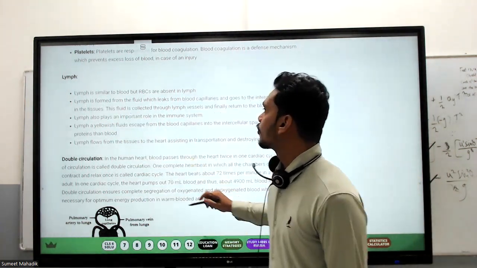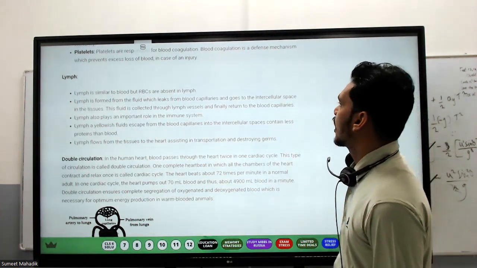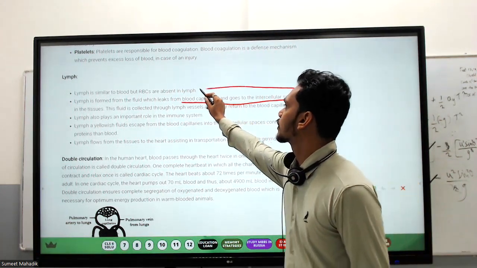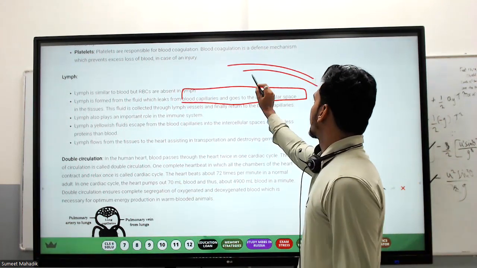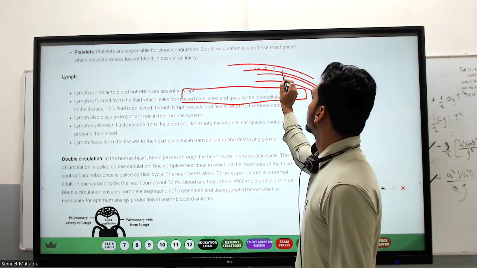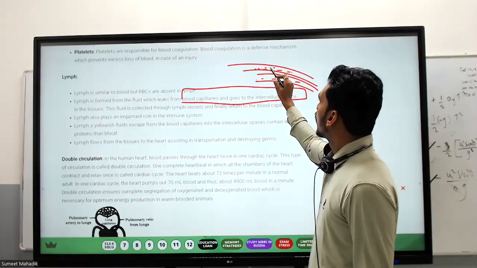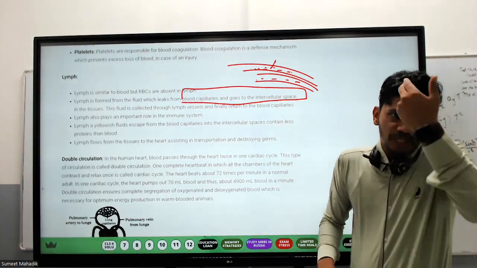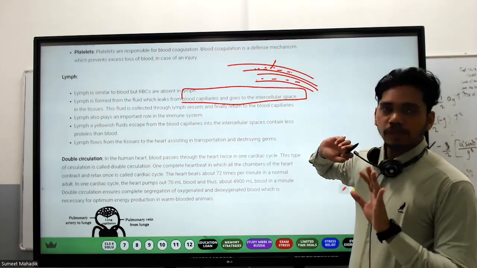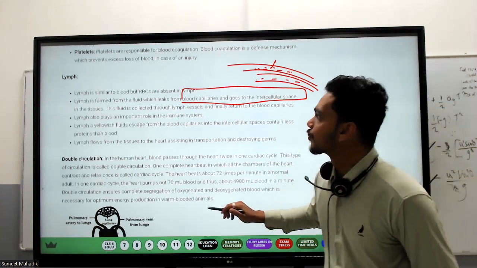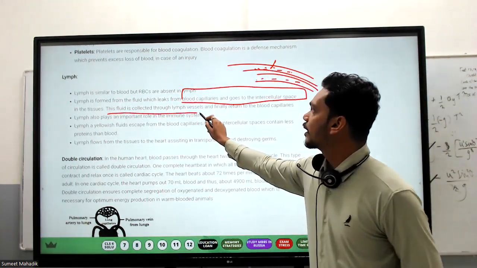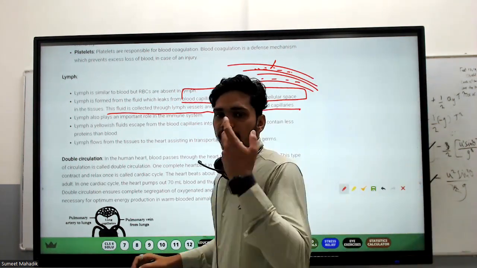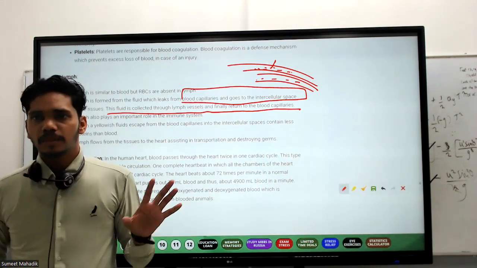The lymph is formed from the fluid which leaks from the blood capillaries and goes to the intercellular spaces. Suppose this is the capillary network. Blood cells are there. Which blood cells do not transfer outside? RBC. So they are devoid of RBC, and coloration is not red in case of lymph. This fluid is connected through the lymph vessels and finally returned to the blood capillary. The blood system is closed over here.